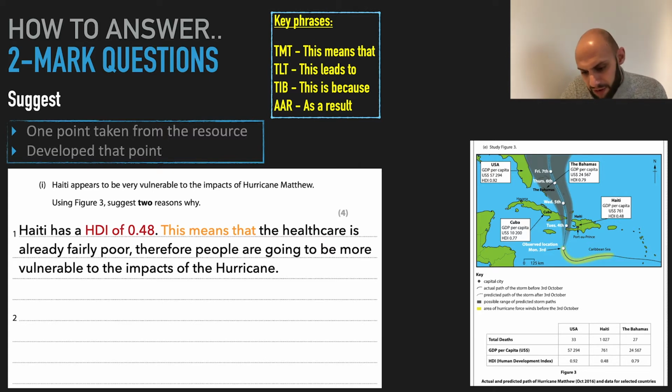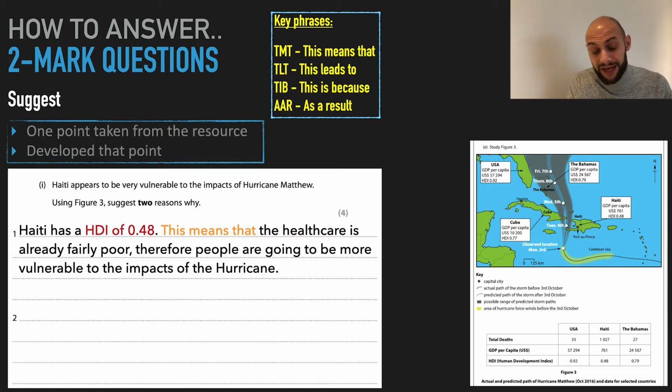I got to take something else from this resource they've given me. So I've already done that, something within them boxes. So let's look at maybe the path of the hurricane. So I can see that the actual path and the predicted path in dots. The predicted path on the Tuesday the 4th, you can see it's quite close to Port-au-Prince, the capital city. Why might this make it more vulnerable? Well, capital cities have a lot of people. It's densely populated. Exactly how far is the predicted path from the capital city?